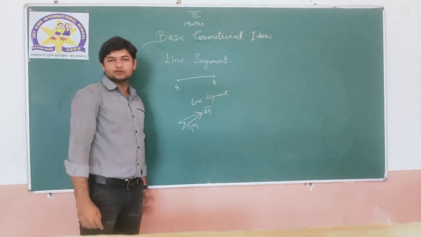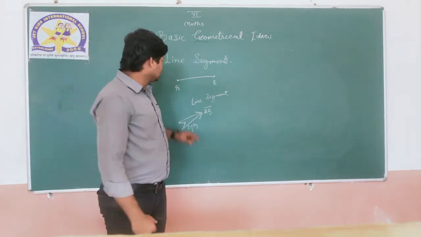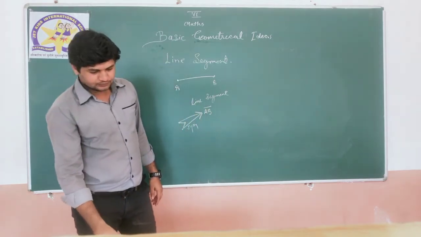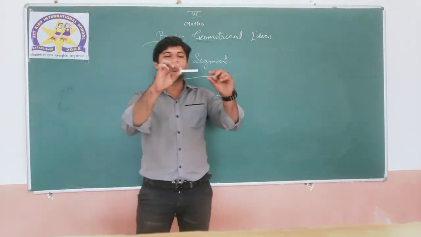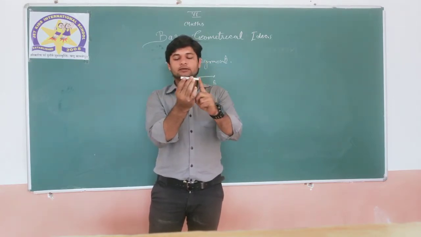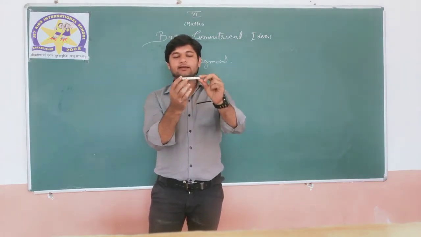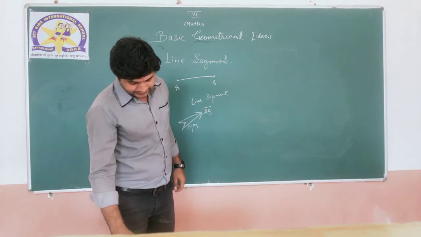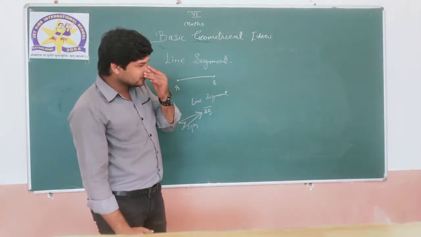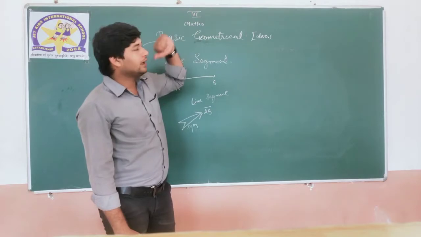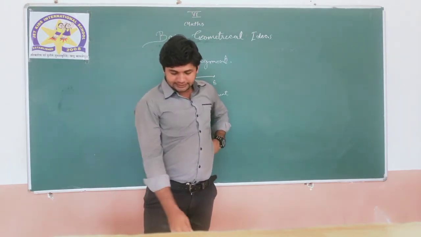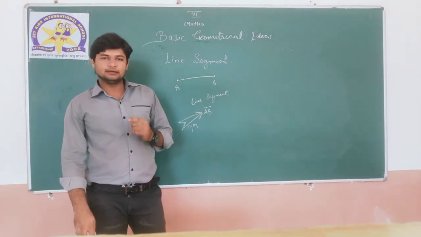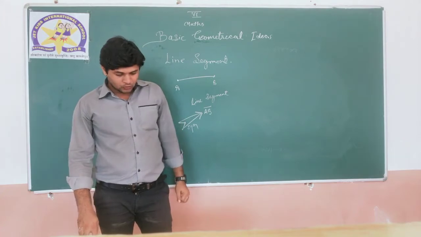You know very well that when we join two points with the help of a ruler, scale, or pencil, it will be a line segment. If I am holding this chalk, this is one end and this is the second end. If we join these two points, we get this line AB. Different things you have seen, like the tube light we have here. Tube lights, edges of a box, and edges of a table all represent line segments. Hope this is clear to all of you.